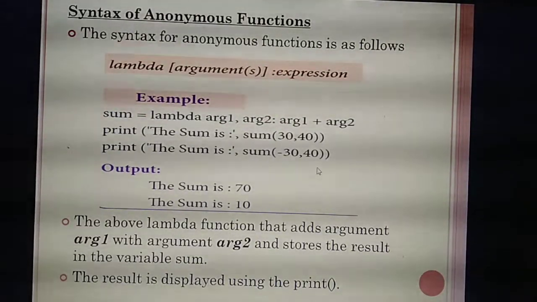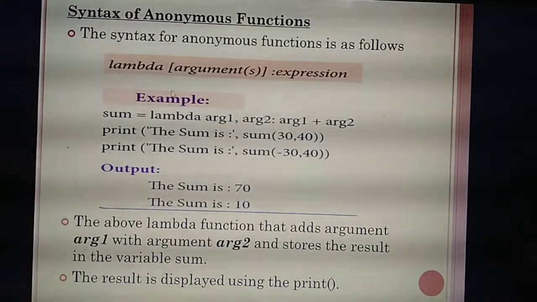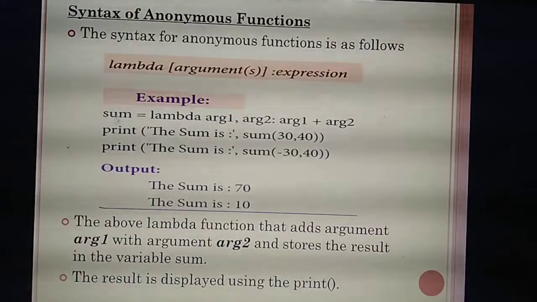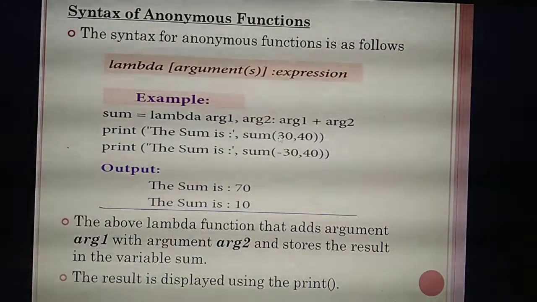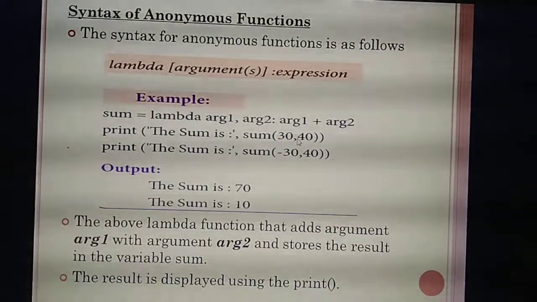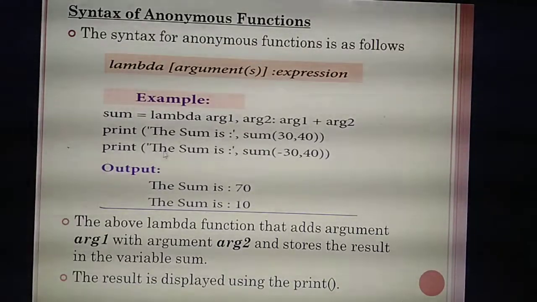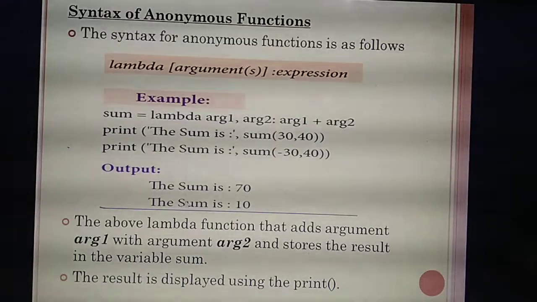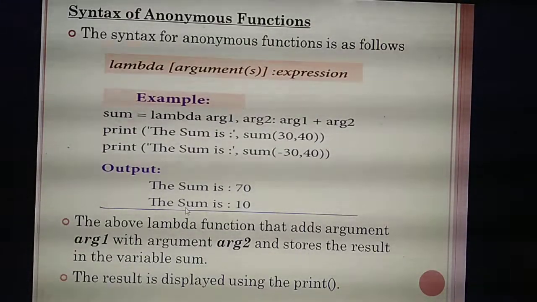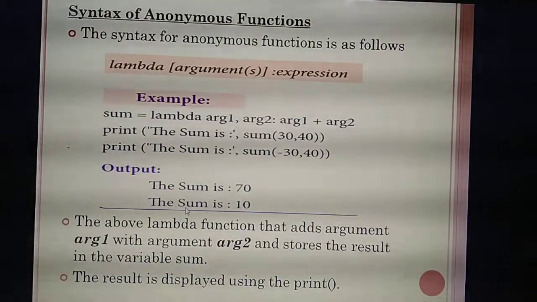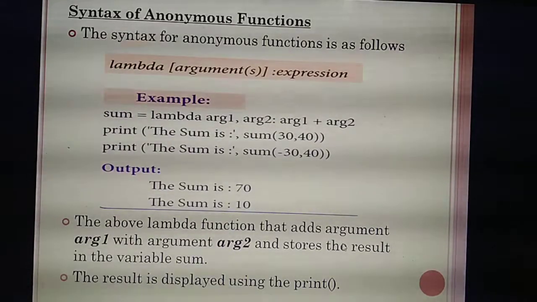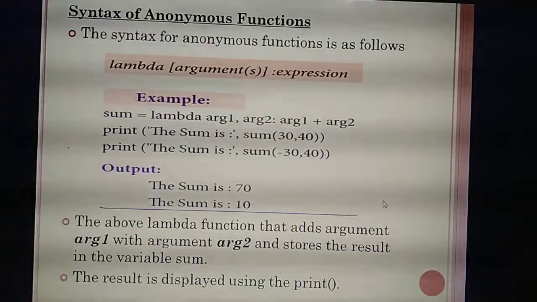Understand what I am telling? So sum equal to lambda of 3 arguments A, B, C, colon A plus B plus C. Next line print the sum is sum of 3 numbers, both positive and negative. Add it and write. One more line: here 2 outputs you are getting, but in your homework program you need to take the output as 3 lines. So after completion of this session, please write this program as homework.